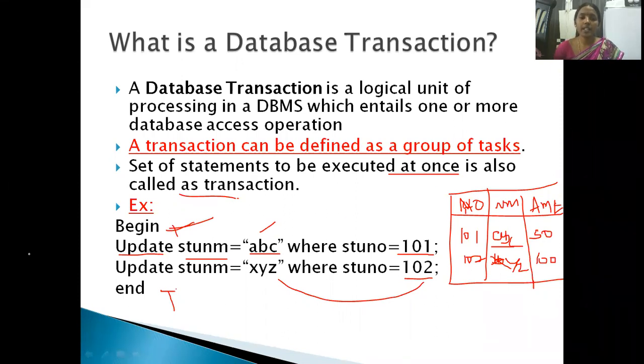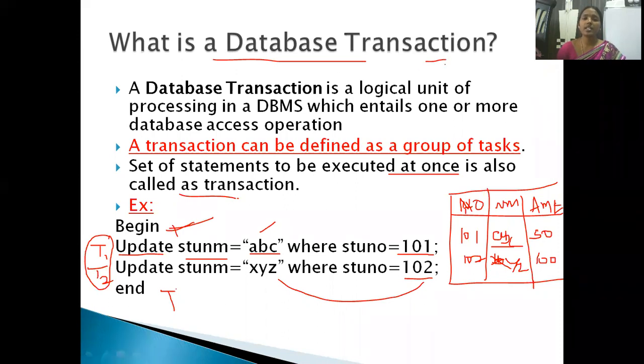Now, begin transaction and end transaction you are writing here. That means this is transaction T1 and this is transaction T2. If you say begin transaction, end transaction, these two transactions should be executed. So two transactions are going to be executed. If only one of the transactions executes and the other does not, that is not the right way of doing it. Clear?